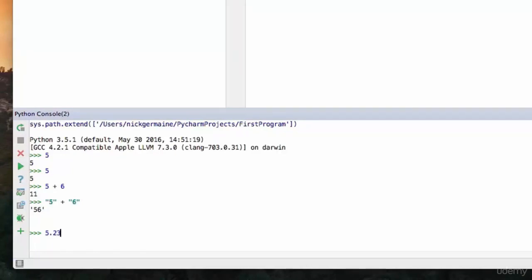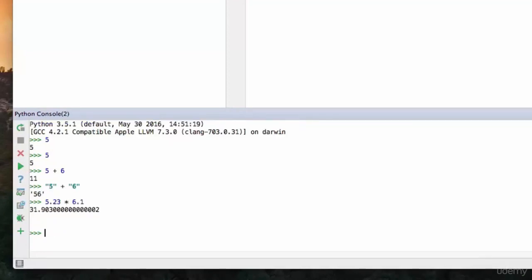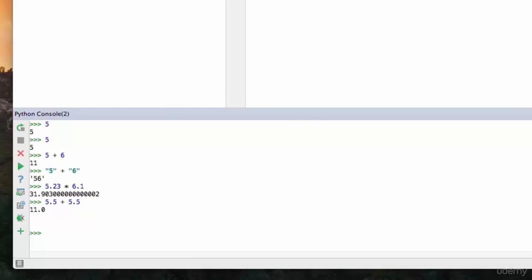Now, additionally, we can use floating points to perform math operations. And you can see it returns a floating point. Now, if we ran 5 plus 5.5, it's going to still return a floating point. However, the last one is 11.0 because we've passed it decimal floating point numbers, and so it's going to return with one decimal because that's just how it works.